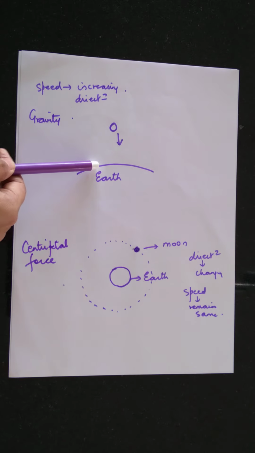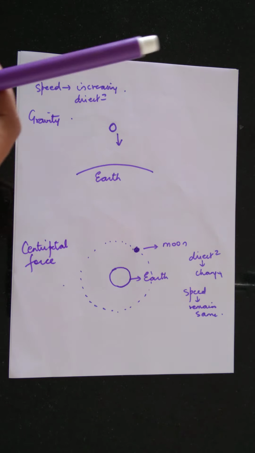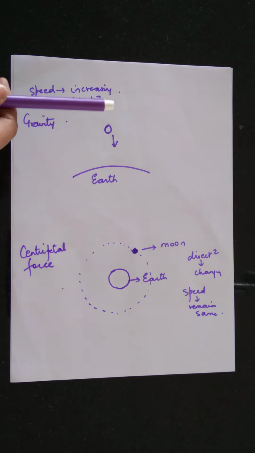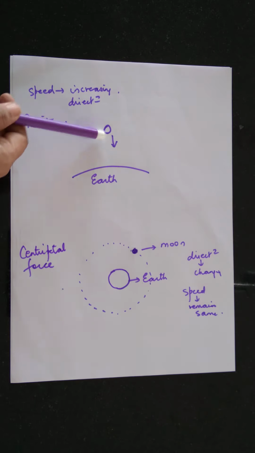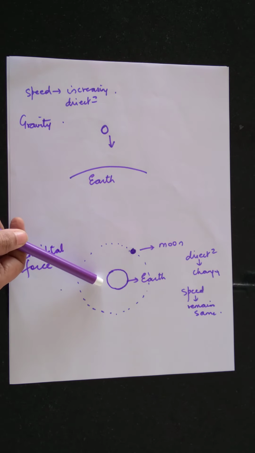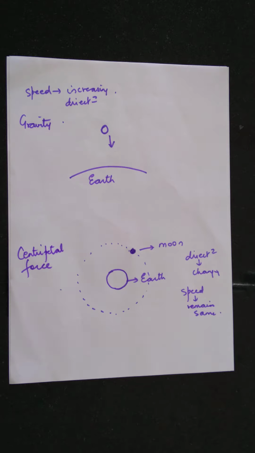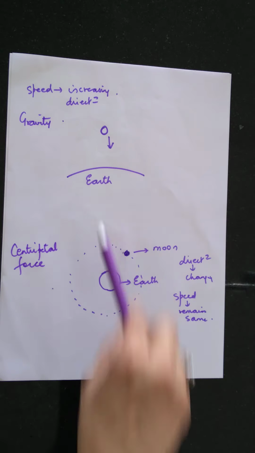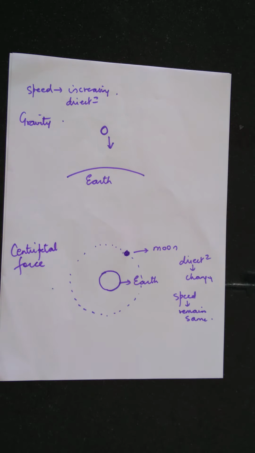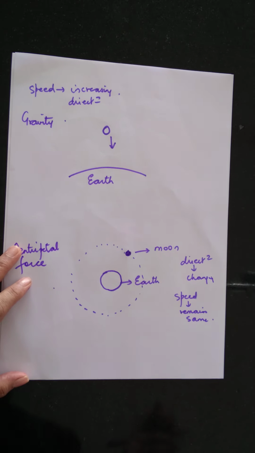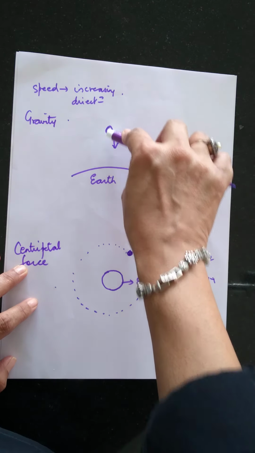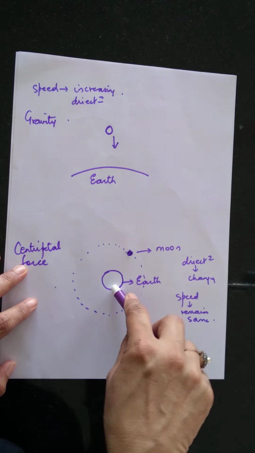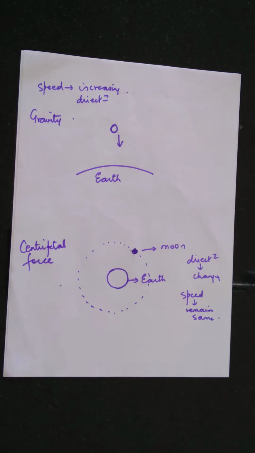Here also the force is acting on the object. It causes acceleration, changes the velocity. In this case, the velocity changes because the speed changes. In the second case of the moon and the earth, acceleration is because of change in velocity, and the change in velocity is due to the change in the direction. So you have to know both these forces are gravitational forces. So remember that not only a ball and the earth, not only the moon and the earth, but every object in the universe attracts every other object, and that force is nothing but the gravitational force.